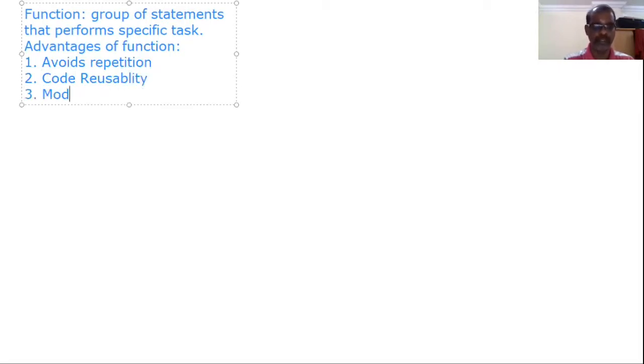First one is avoid repetition. Second one is code reusability. Third one is modularity of application. Fourth one is different programmers can work on different functions. These are the advantages of function.